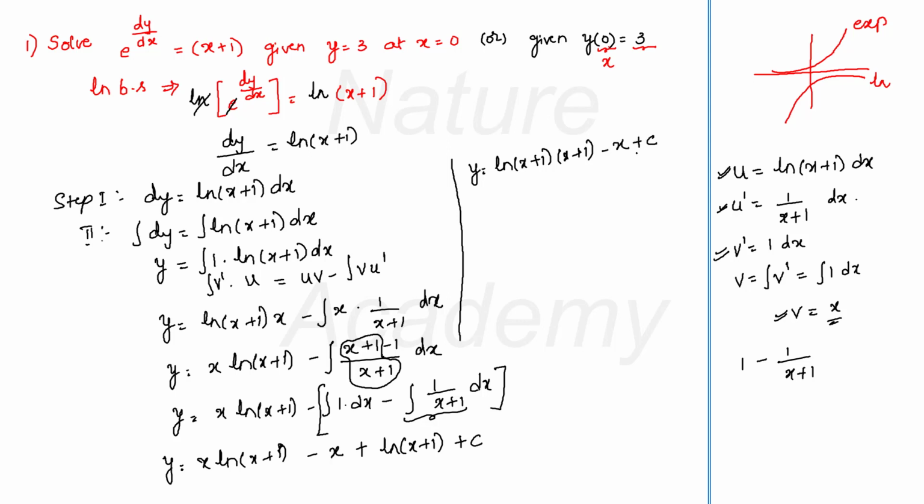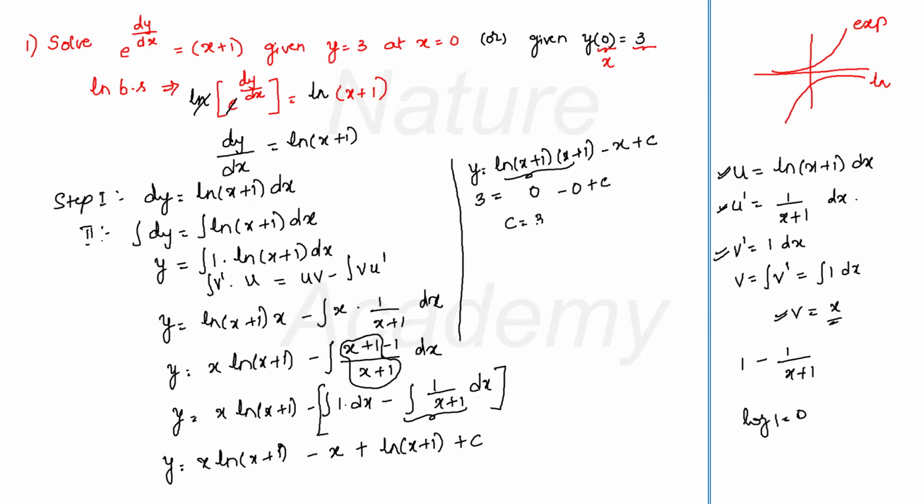Now put x equal to 0 and y equal to 3. So 3 will be equal to, if I put x equal to 0, I will get log 1, and log 1 is 0. So this entire expression will become 0 because log 1 is 0, minus x is 0, plus c. So my value of c became 3.